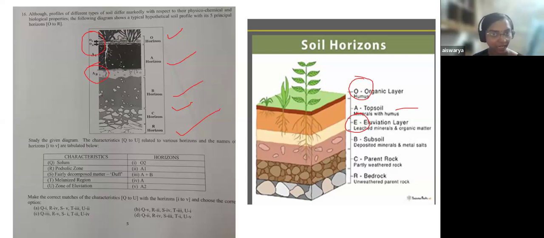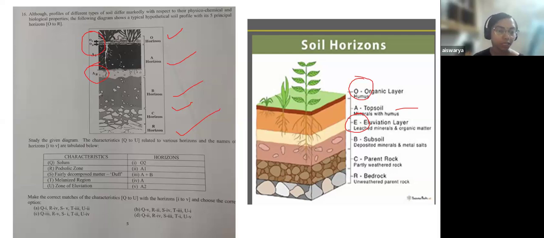We have to study the given diagram, and the characteristic views related to various horizons and the names of the horizons are tabulated below. On the left side of the table, there is a column of characteristics, and on the right side, there is a column of horizons. So you have to match this. In this very same question paper, we saw 3 different match the following questions. This was one among the 3. The other 2 we saw in the previous slides. So this will be your last tabular column.